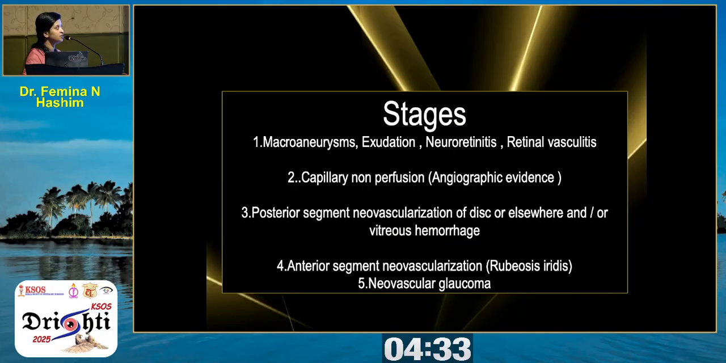And these are the most common stages. In stage 1, there will be macroaneurysms, exudation, neuroretinitis, and retinal vasculitis. In the second stage, there will be capillary non-perfusion, mainly in the angiographic evidence. In the third stage, there is posterior segment neovascularization of the disc or elsewhere and/or vitreous hemorrhage. In the fourth stage, you will have anterior segment neovascularization or rubeosis iridis. And the fifth stage is neovascular glaucoma.